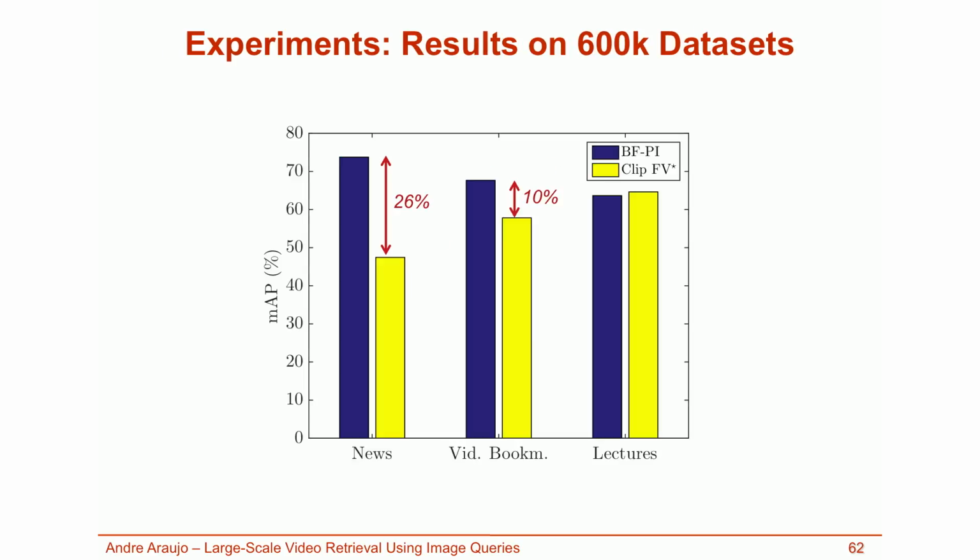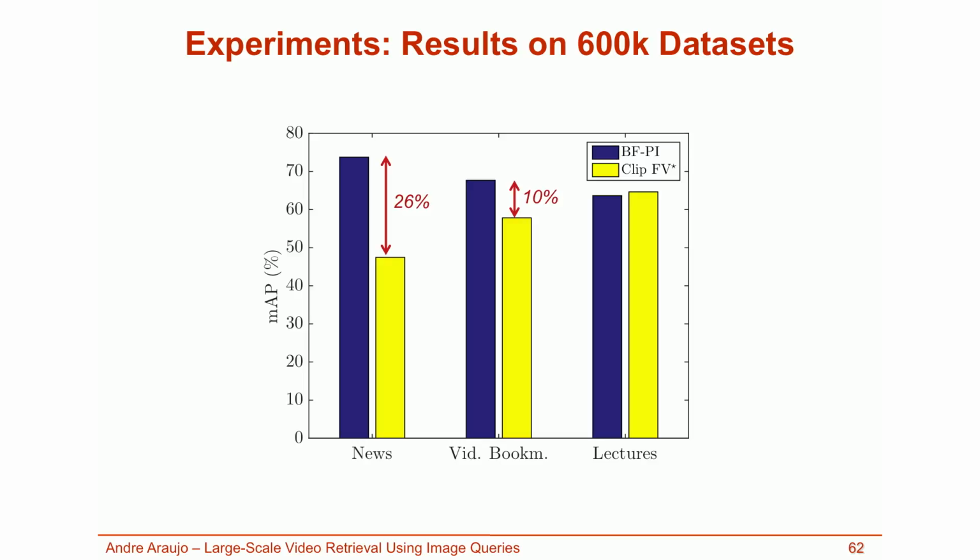In this bar chart, I present a comparison of the two proposed techniques on all datasets. We clearly see two trends. The Bloom filter performance in blue decreases as we move from the news dataset to the lectures dataset. The trend is reversed for the Clip-Fisher vectors in yellow. This happens due to the nature of these datasets and techniques. For the news dataset, the matches are essentially local, for example, when we match objects in cluttered images.